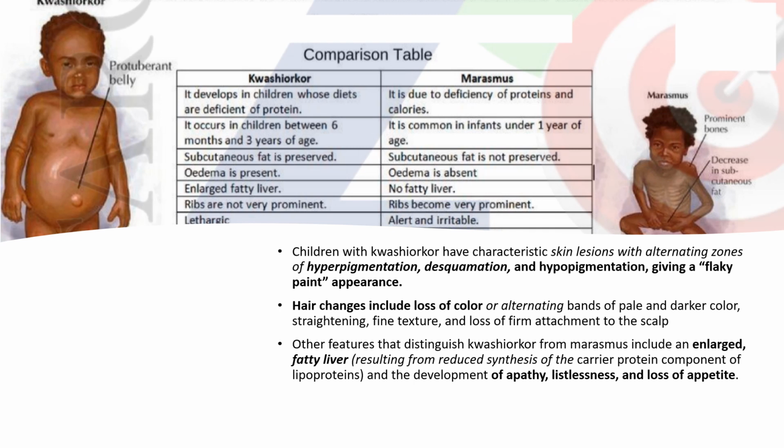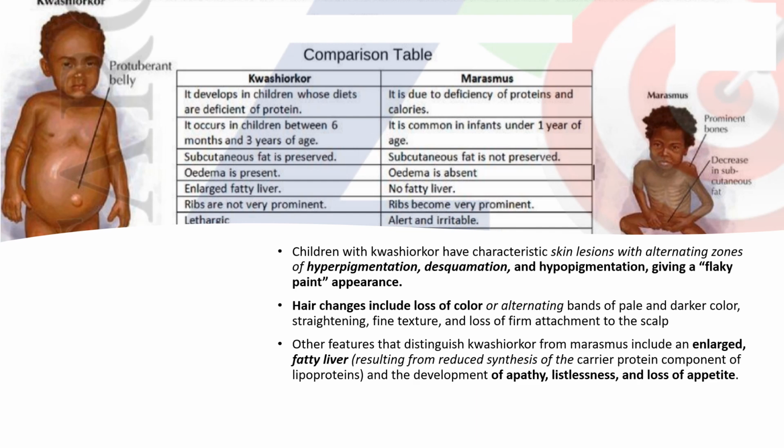Okay. Now, children who have kwashiorkor, we can see hyperpigmentation, desquamation, and hypopigmentation, giving a flaky paint appearance. Okay, this is important. Flaky paint appearance. Hair changes include loss of color or alternating bands of pale and darker color, straightening, fine textures, and loss of a firm attachment to the scalp. Okay. Now, other features like enlarged fatty liver, development of apathy, listlessness, and loss of appetite.